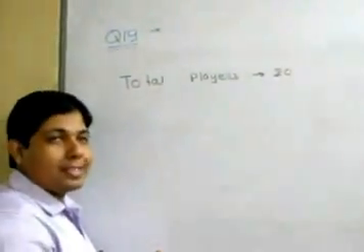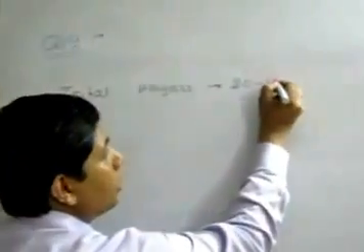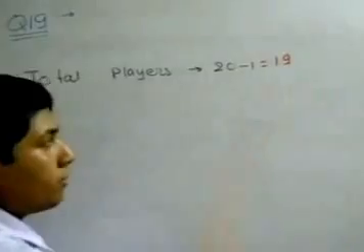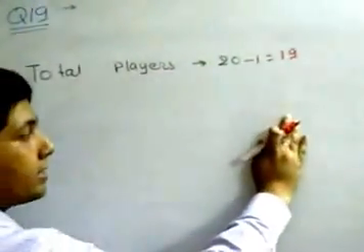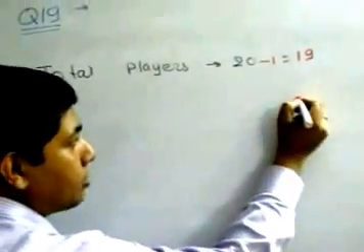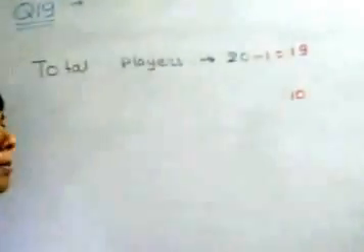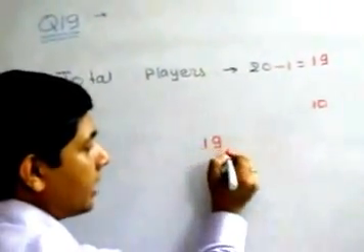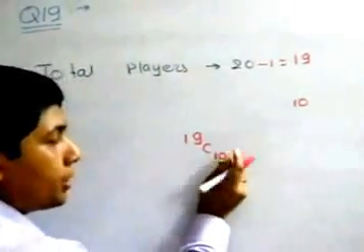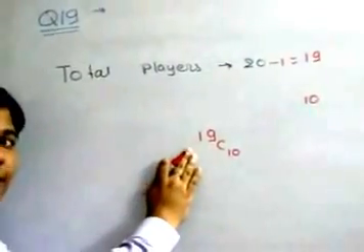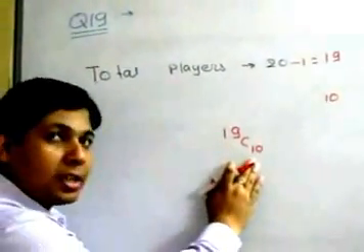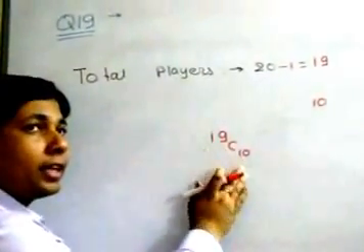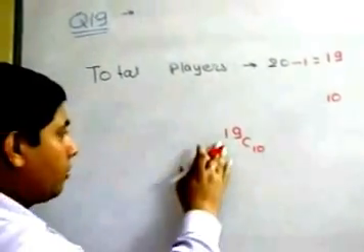So if Sachin is always selected, it means we have an option of only 19 players. Out of 19, since Sachin is always selected, we have to select only 10 players. How many ways can we select that? It is 19 C10 ways. So total number of ways that we can make a selection of 11 players is 19 C10. Till this point we have done in question number 9. We have to make only selection.